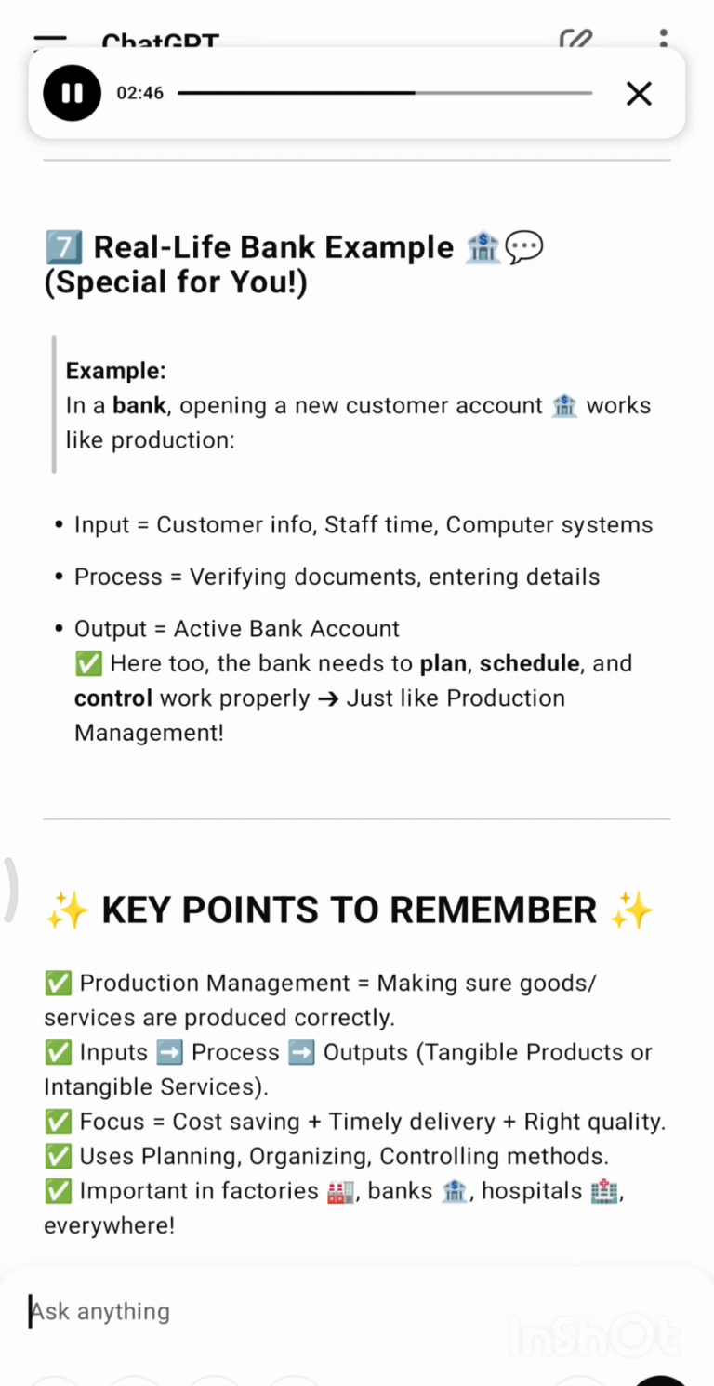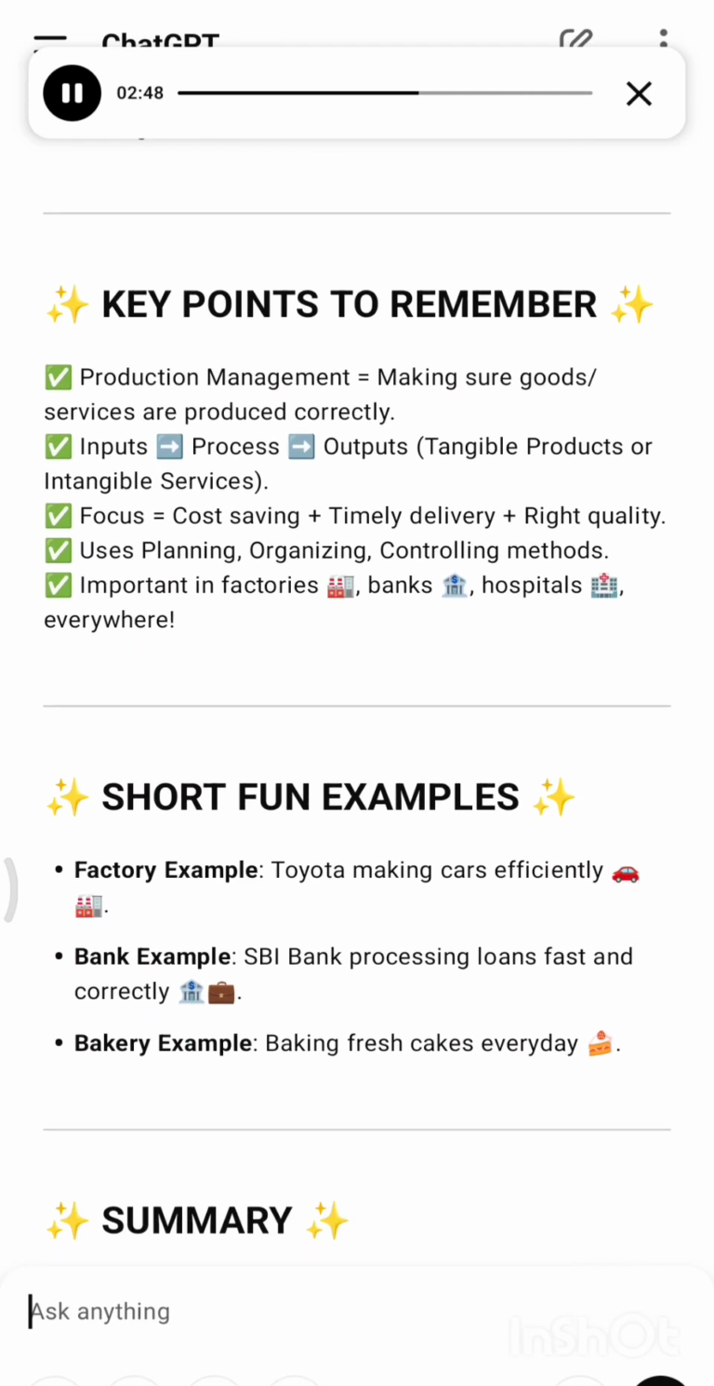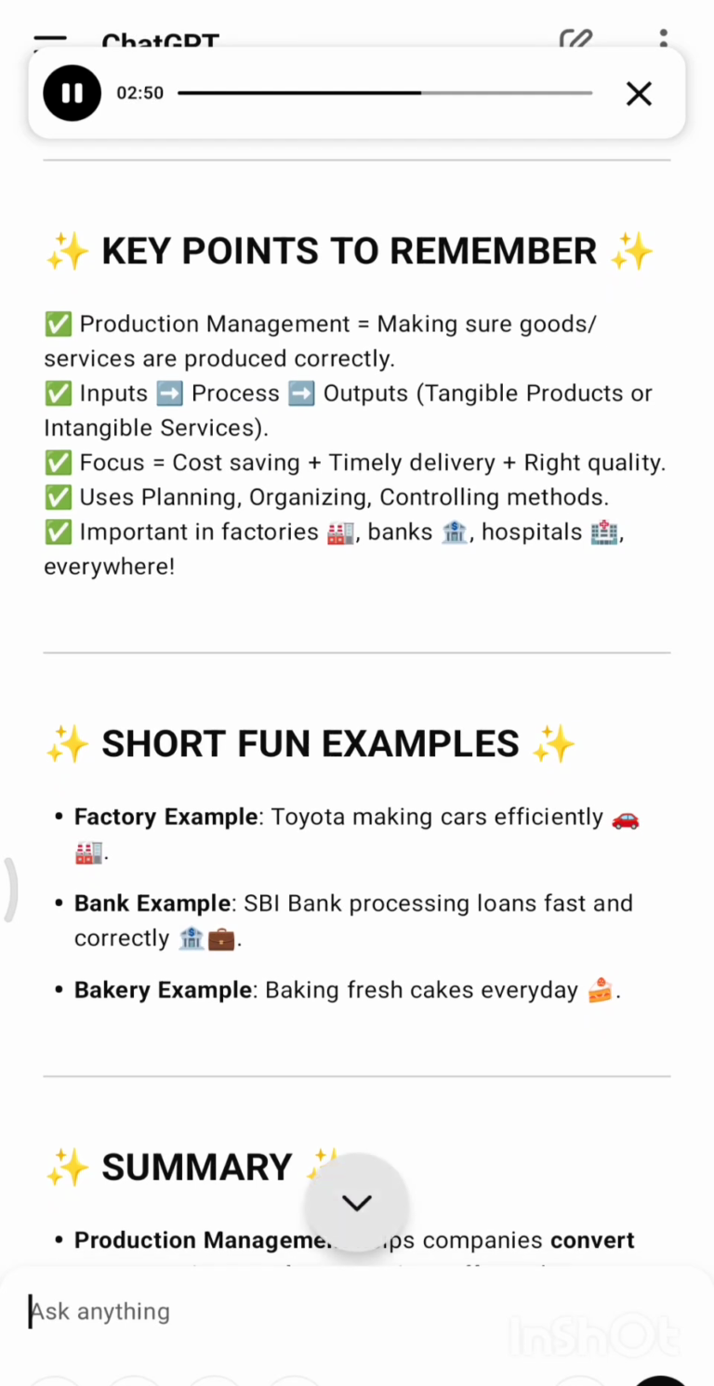Just like production management. Key points to remember: production management, making sure goods and services are produced correctly. Inputs, process, outputs, tangible products or intangible services. Focus equals cost saving plus timely delivery plus right quality. Uses planning, organizing, controlling methods. Important in factories, banks, hospitals, everywhere.